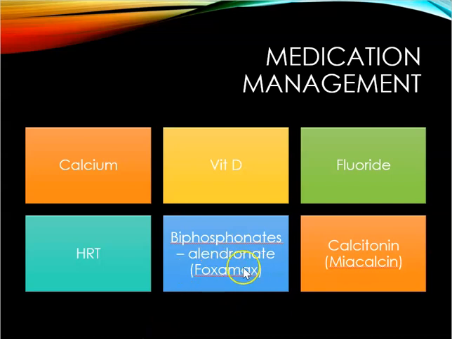Alendronate or Fosamax, all of these are going to have the dronate in the suffix here. So these are going to prevent and treat osteoporosis, decrease osteoclast activity, and increase osteoblast activity. And that's going to be building the bone tissue. So osteoclast removes the bone, and osteoblast helps build the bone tissue.